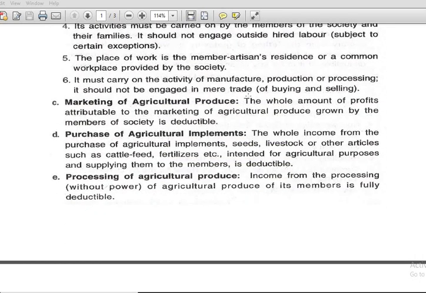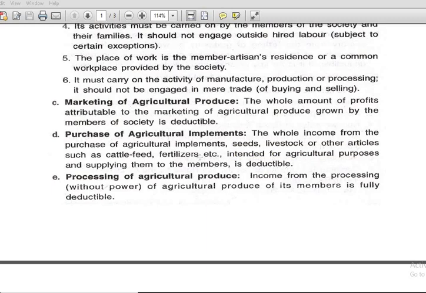Next, marketing of agriculture produce. The whole amount of profits attributable to the marketing of agriculture produce grown by the members of society is deductible. So, agriculture produce must be grown by the members of the society, and the whole amount of profits attributable to marketing of agriculture produce is deductible under 80P. Next, purchase of agriculture implements.